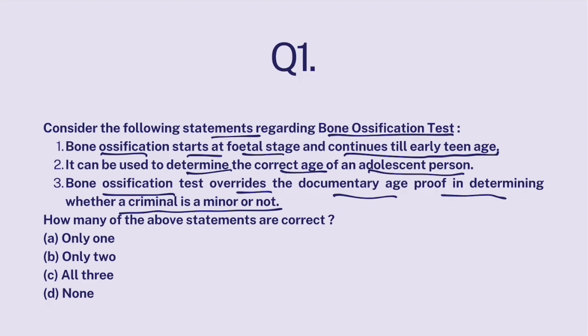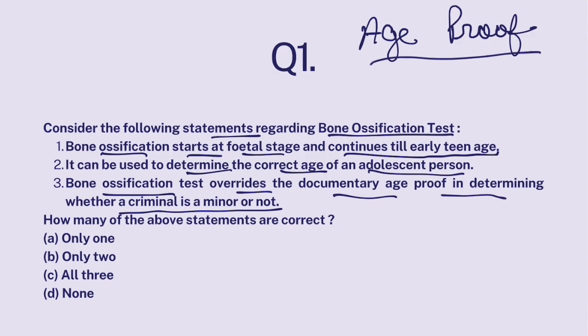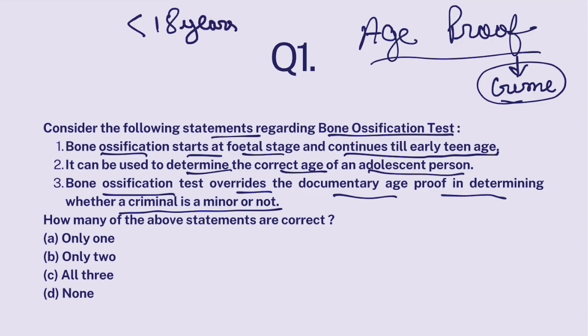Now look, in our country, there is requirement of age proof from time to time. For various competitions, for various admissions into different universities, for various things, you have to give your age proof, right? Also, age proof is required when you're accused of a crime. How? Look, in our country, we say that if you are below the age of 18 years, then you're categorized as a child. And if you have committed a crime, a serious crime, as a child, then you won't be tried like normal adults in courts and jails.